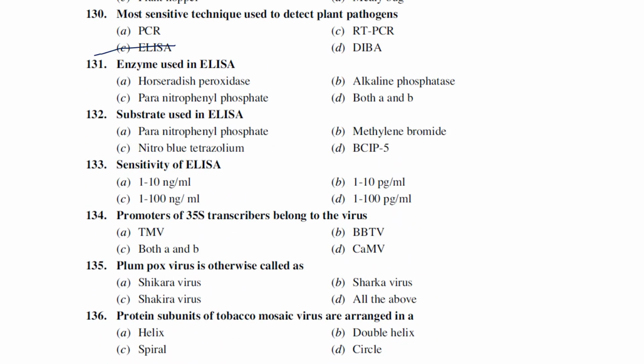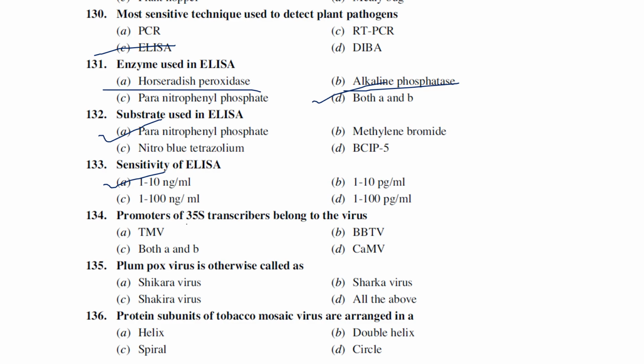Enzyme used in ELISA. There are a couple of enzymes like horseradish peroxidase and alkaline phosphatase. I think they have given both here, right? Both are used as ELISA enzymes. Substrate used in ELISA, para-nitrophenyl phosphate. Next question: what is the sensitivity of ELISA? 1 to 10 nanogram per ml, not picogram, nanogram per ml.